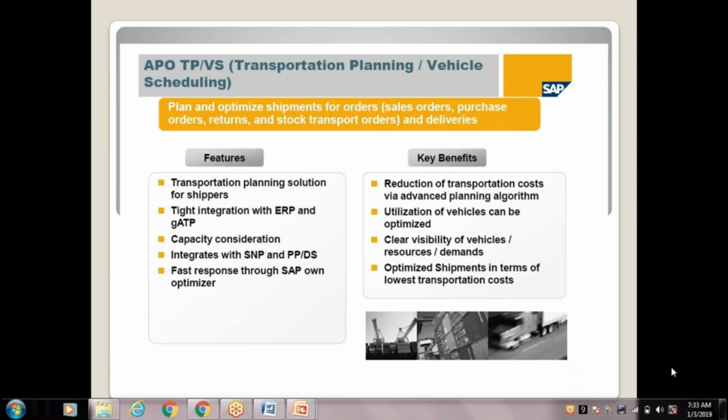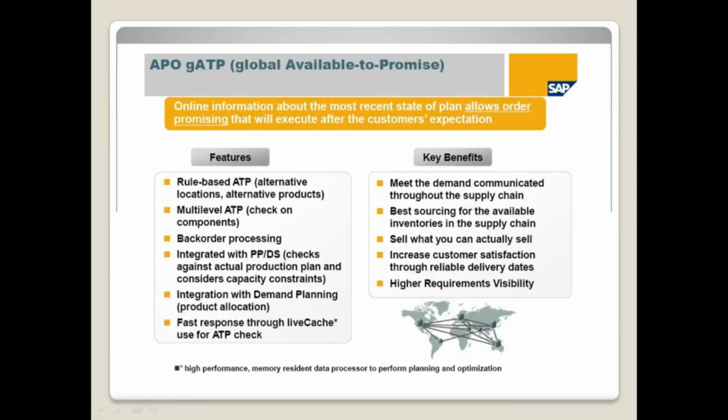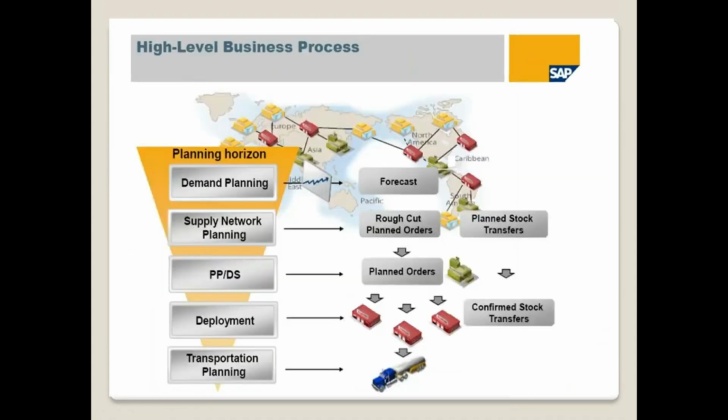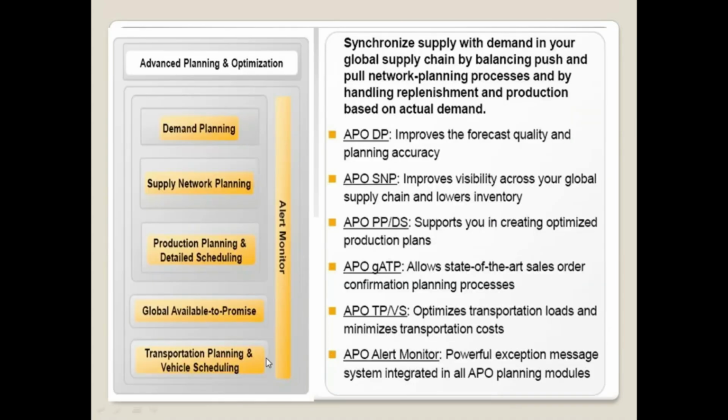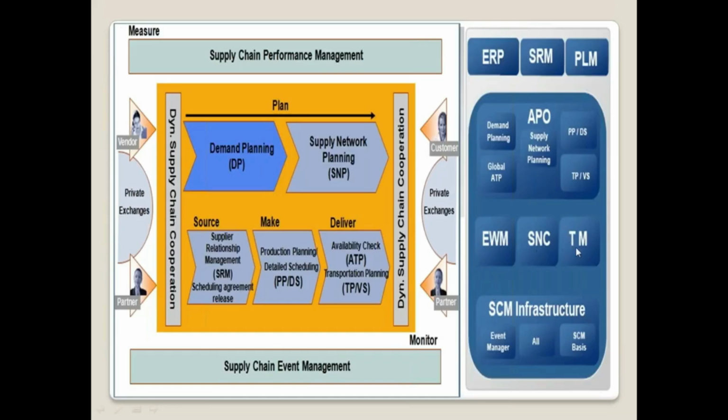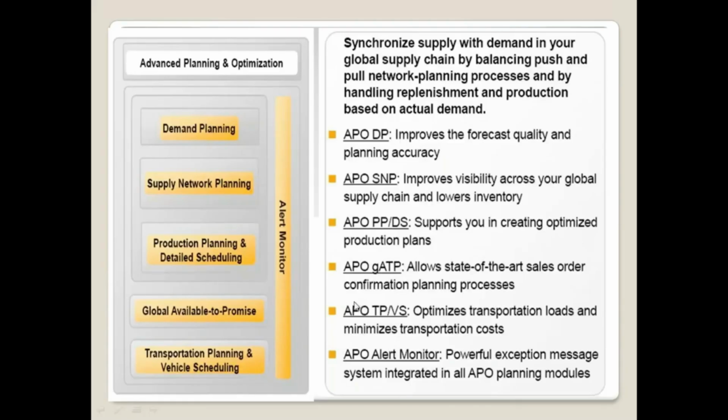So these are the 5 modules in SAP APO. But after the implementation of TM, Transportation Management, which is an advanced version of TPVS, SAP removed this module, because the advanced one, TM, is already available. When they implemented it, they did so with limited features only. After that, they realized this and gave the new module as TM. So that's why this product is no longer in the market.